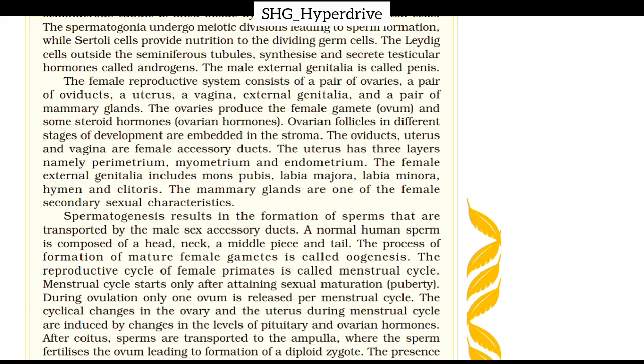The oviduct, uterus, and vagina are female accessory ducts. The uterus has 3 layers, namely perimetrium, myometrium, and endometrium. The female external genitalia includes mons pubis, labia majora, labia minora, hymen, and clitoris. The mammary glands are one of the female secondary sexual characteristics.